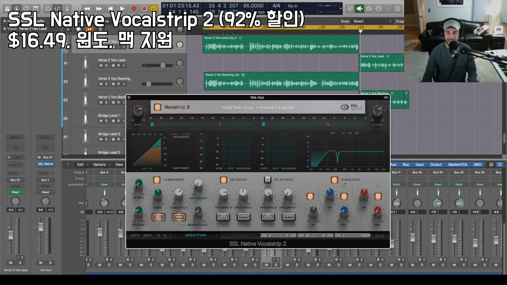And finally, let's add that signature SSL presence with the high-end boost, the de-esser being after the EQ. It's just going to kind of work in tandem to give us a smooth brightness.